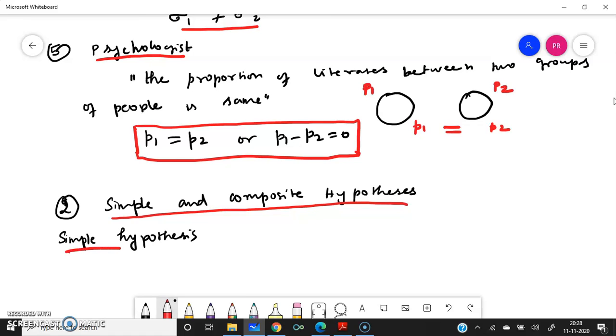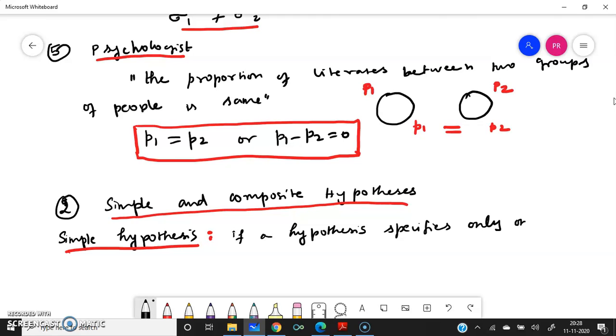In English we know what a simple statement and a compound statement are. Same way, a simple hypothesis specifies only one value or exact value of the population.